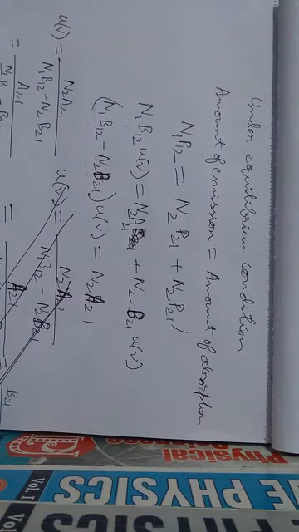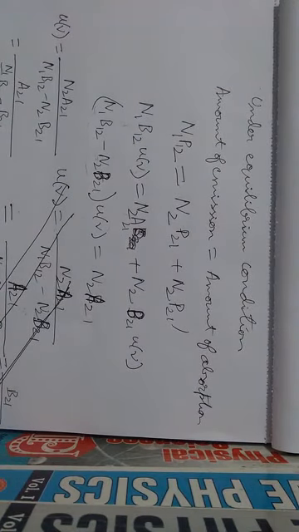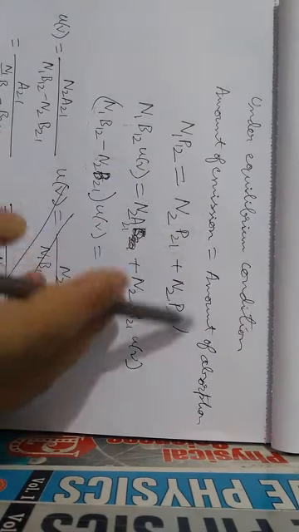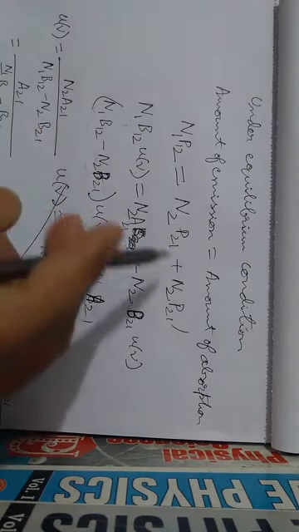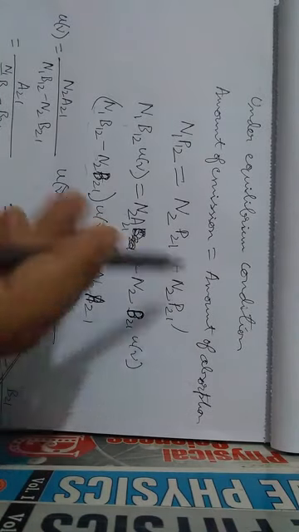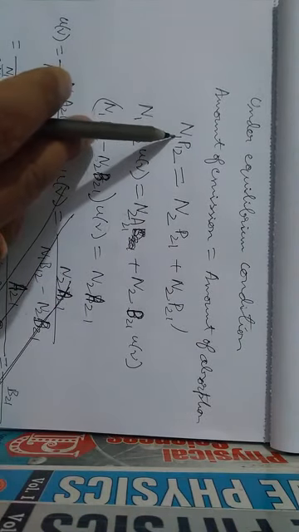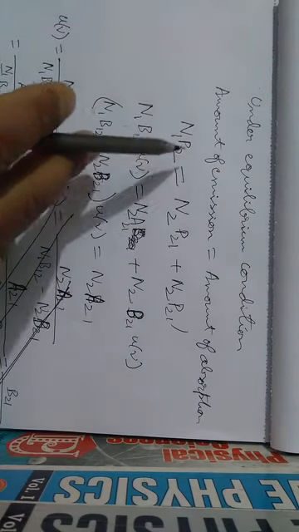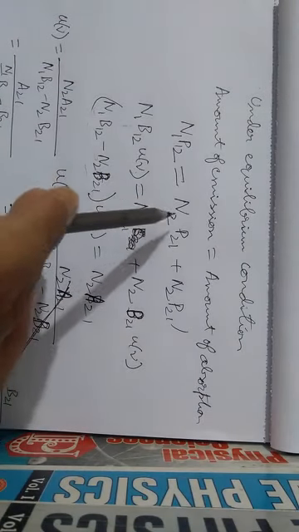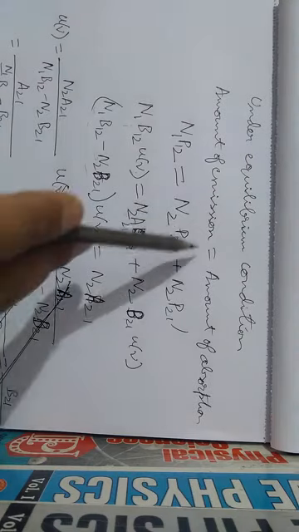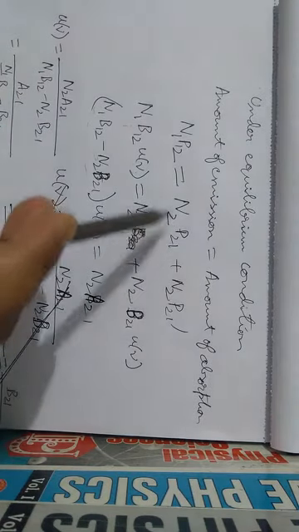Now this is the equilibrium condition, that is, the energy conservation principle is maintained here. So the amount of emission will be equal to the amount of absorption. The number of atoms absorbed is N1 into P12, and the number of atoms undergoing spontaneous emission is N2 P21.